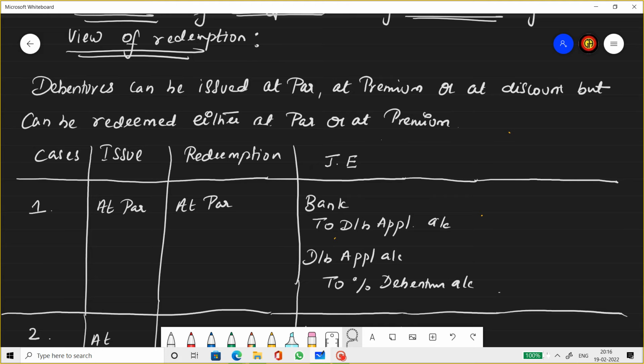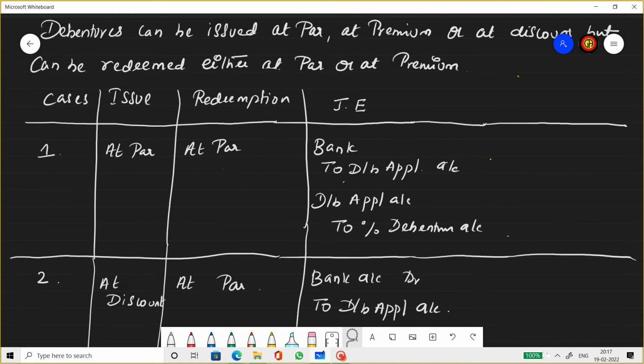So here, when we repay at premium, the loss that we incur at the time of repayment of debentures should be accommodated at the time of issue itself. Now there are 6 cases under this.